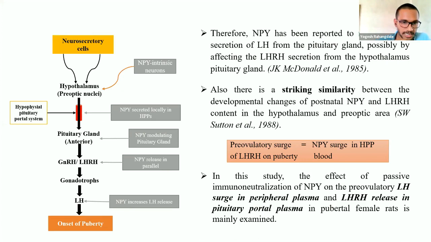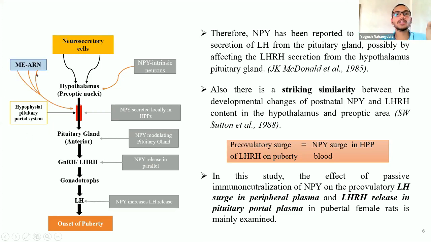Also, there is a striking similarity between the developmental changes of postnatal neuropeptide Y and LHRH contained in the hypothalamus and preoptic area. This text box will help to understand that the pre-ovulatory surge of LHRH at puberty is in parallel to the neuropeptide Y surge in the hypothalamus pituitary portal system in the blood.